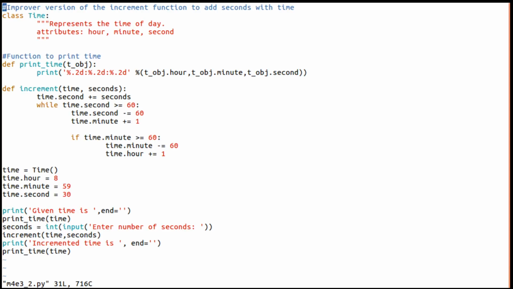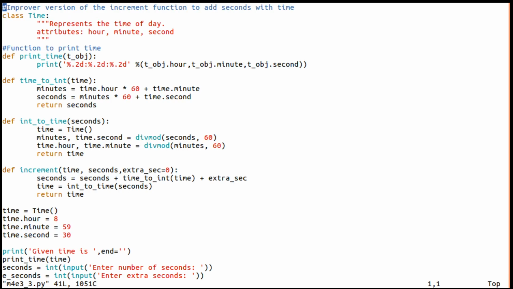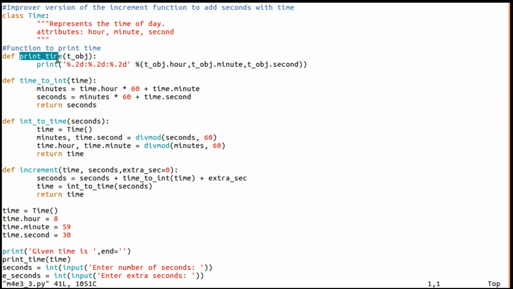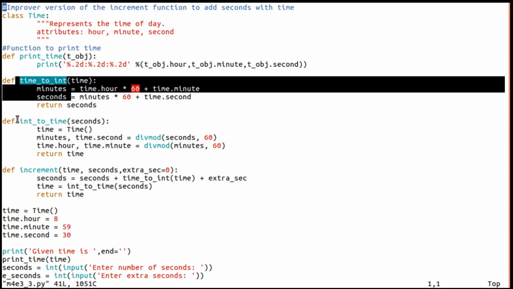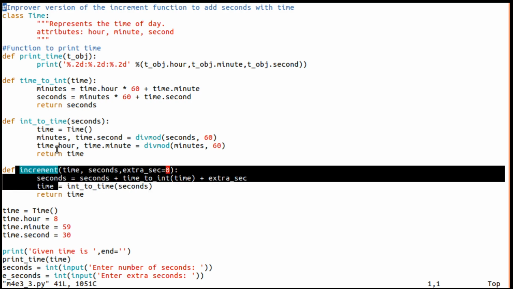One more version of this, might be 2 or 3. Let me see this. Here I have not used int_to_time. This is the earlier program, where this is a class definition, this is a function definition for print_time, this is a function definition for time_to_int, this is a function definition for int_to_time, and this is the function increment. Now I want to convert all these to methods. Let me do that. A very simple thing.